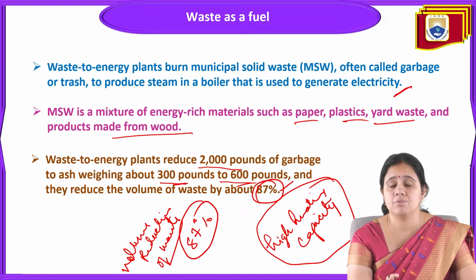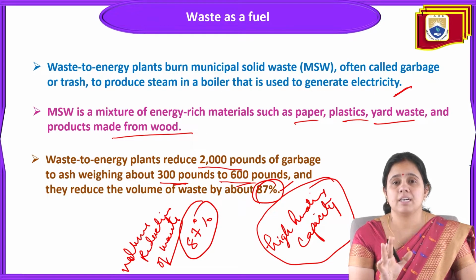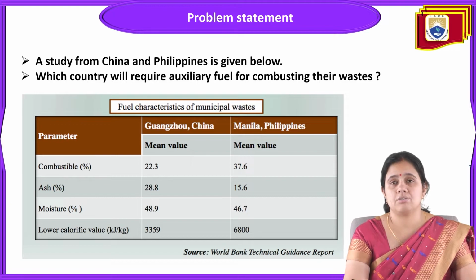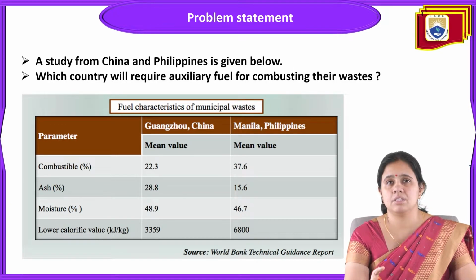If every parameter is in ideal condition, then no auxiliary fuel will be required. If something is missing, then the waste will not burn by itself, and we need some auxiliary fuels. So first of all, the problem statement is a study from China and Philippines.